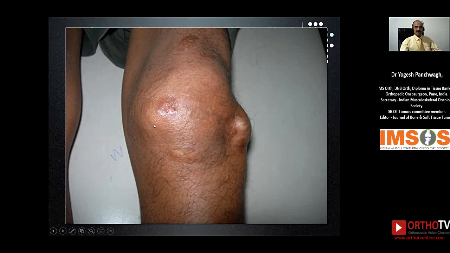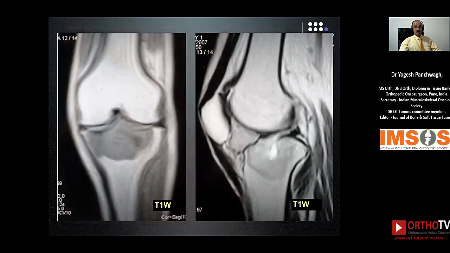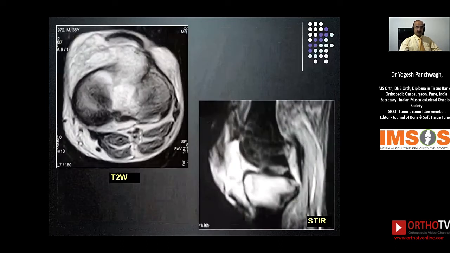But as you can see, there is a very big scar that runs horizontally on the anterior aspect of the knee joint. And then there are these recurrent nodules which you can see under the scar. This unfortunately later on turned out to be a mesenchymal chondrosarcoma affecting the proximal tibia with an intra-articular extension, as you can see from the MRI images.